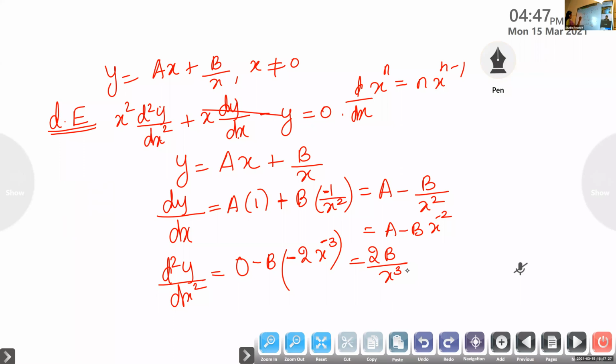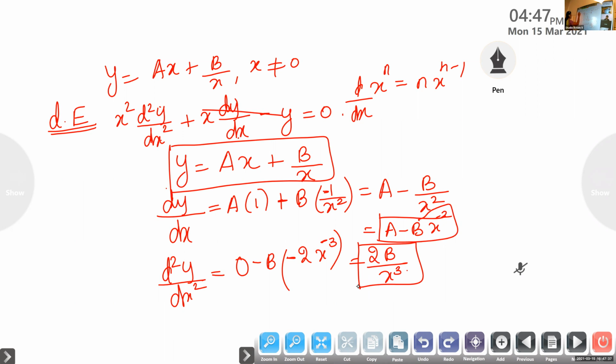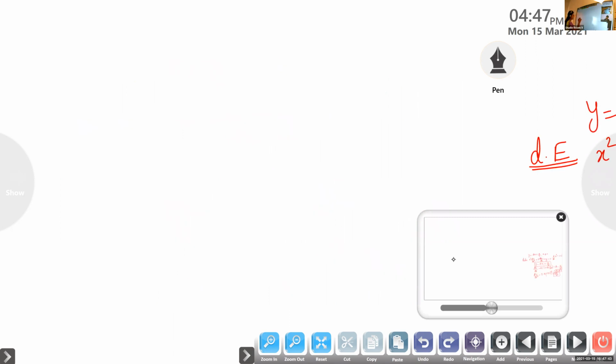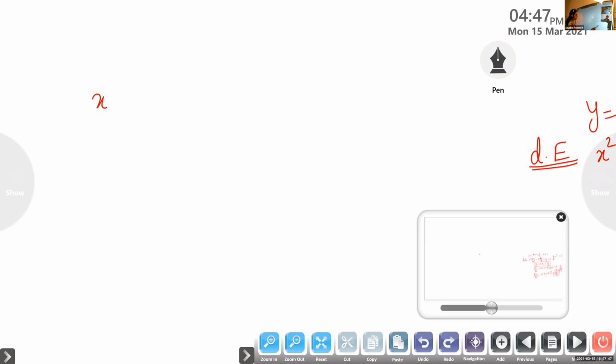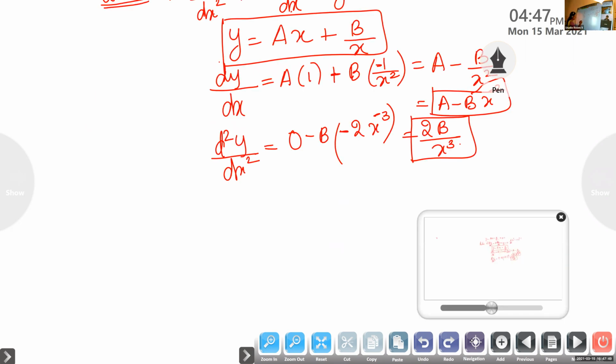Okay, now listen, children. Now we have what is y. We have what is dy by dx, and we have what is d square y by dx square. Substitute this in the differential equation and check whether LHS is equal to RHS. So what is the differential equation we have here?